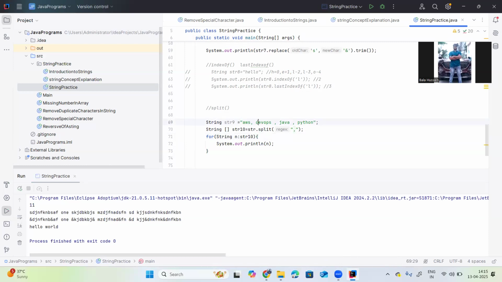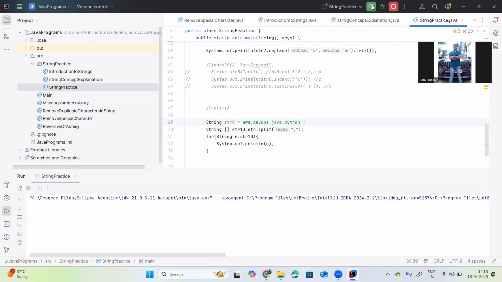So I will split with the comma. So DevOps, I think the spaces is there, so that's why it is not taking properly. One moment. So I'm setting only comma, right? So now just execute it. But it is not printing.